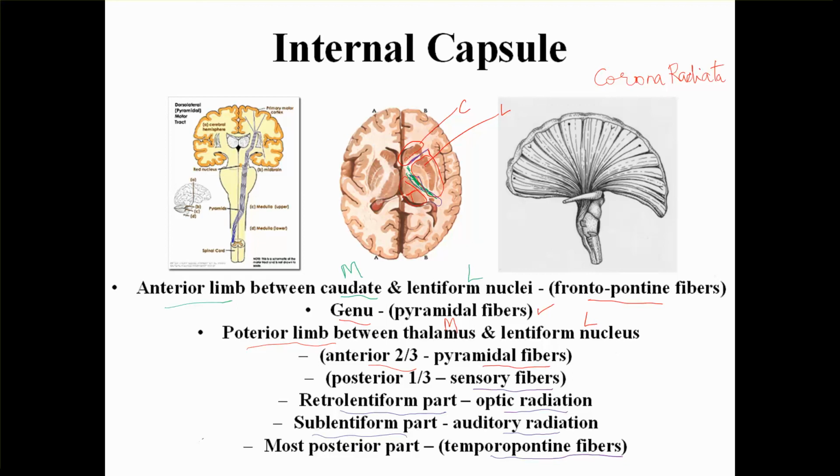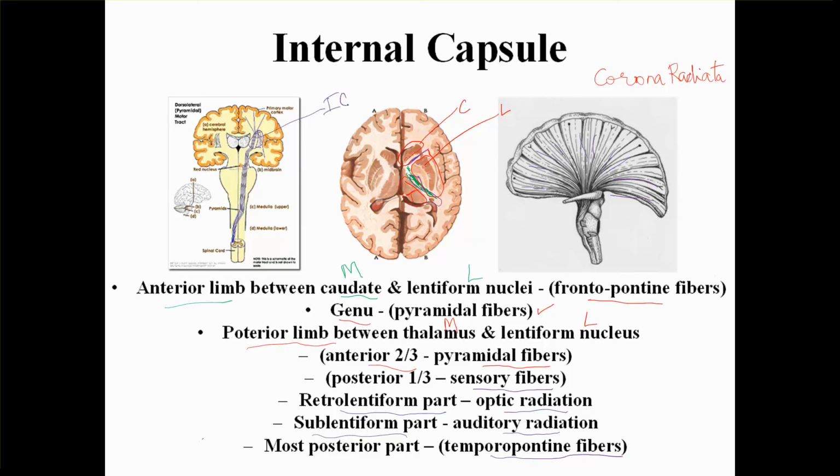I hope you are able to appreciate the corona radiata, how the fibers from the different lobes of the cerebral cortex travel down. If you notice in this diagram, this is the part which is the internal capsule. This is the narrow part.